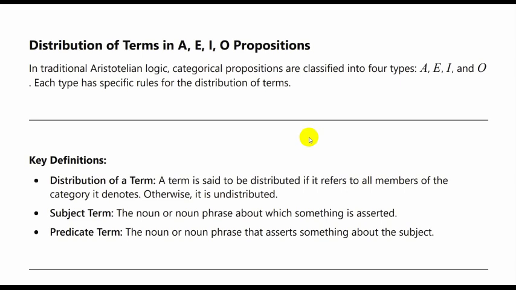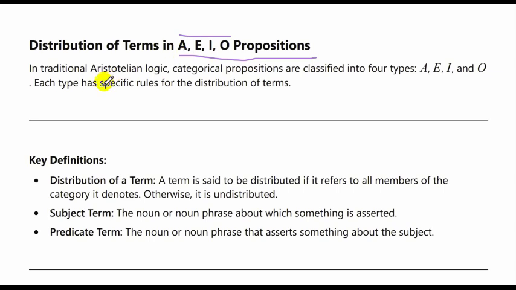Today's video, I'm going into the topic of distribution of terms in A, E, I, O propositions. A, E, I, O is nothing but just characters which represent the universality or the particularity of propositions. So, this is one of the easiest topics which I'll cover.